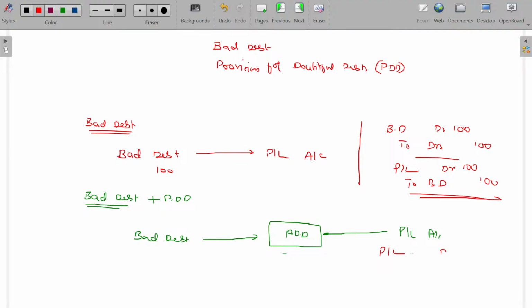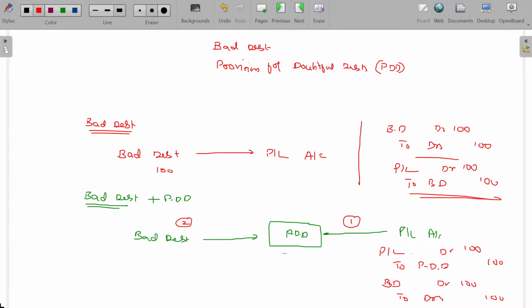So P&L account debit to what? Provision for doubtful debts, 100 rupees. Step number 1, we have created a provision. Step number 2, actually bad debt happened. For the bad debt, what is the journal entry? Bad debt reduces the debtors balance. So bad debt account debit to debtors, the value being 100. Actually, the actual bad debt is also 100.